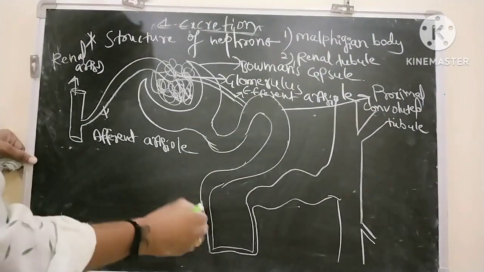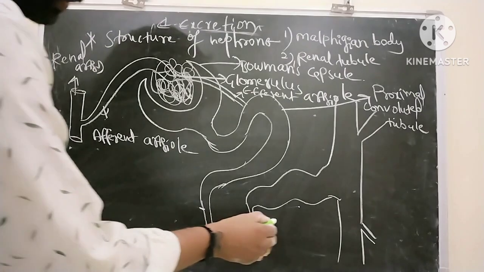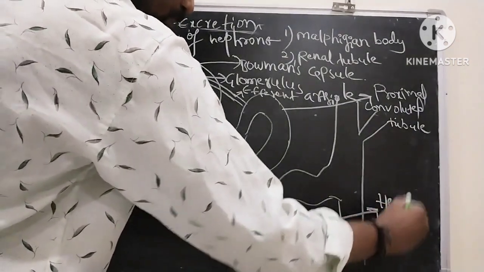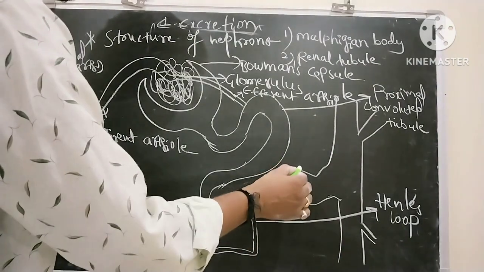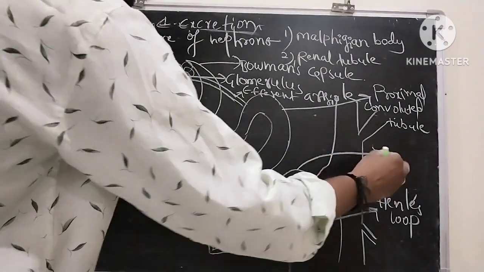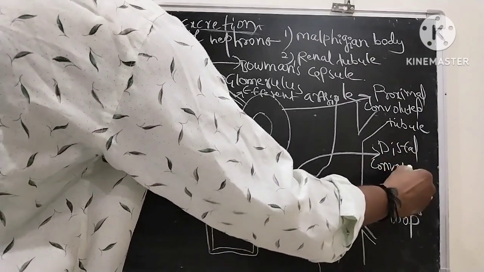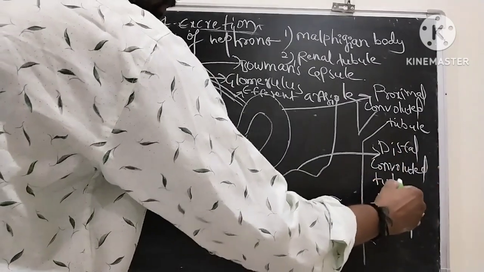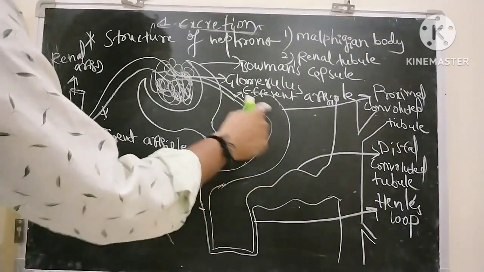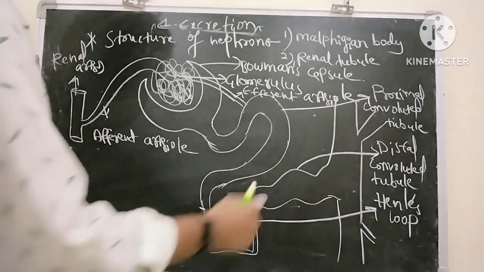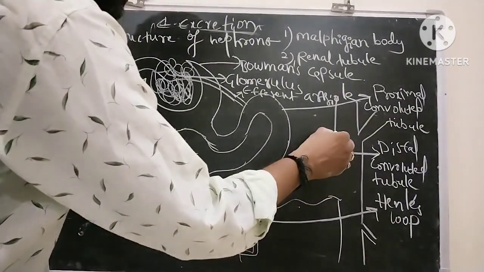It leads to another tube called Henle's loop, and this Henle's loop opens into another tubule called the distal convoluted tubule, also called the second convoluted tubule. This is the proximal convoluted tubule, this is the distal convoluted tubule, and this is the collecting duct.